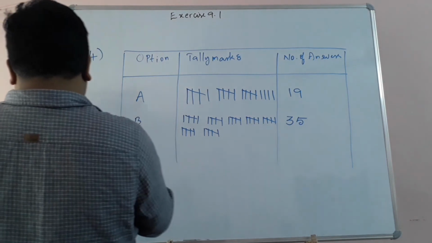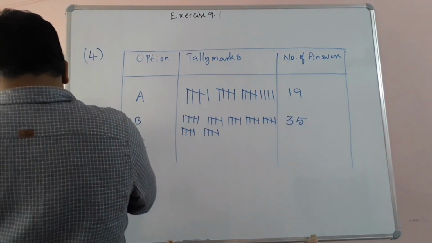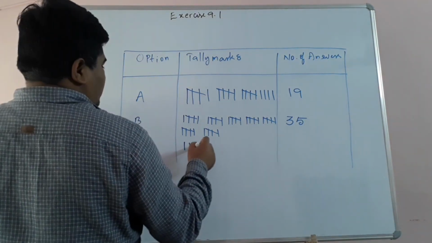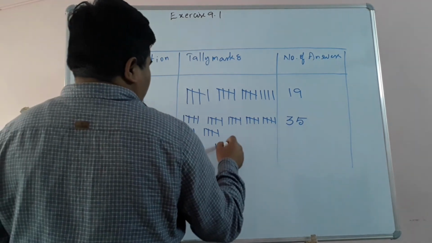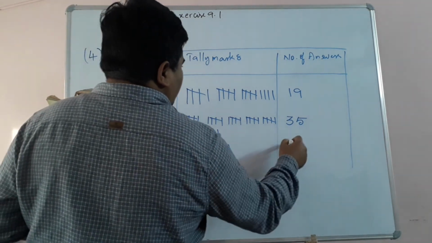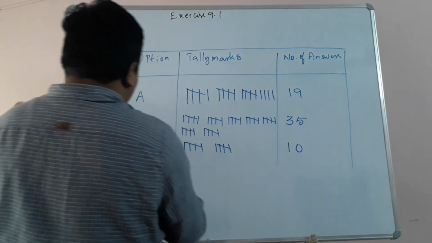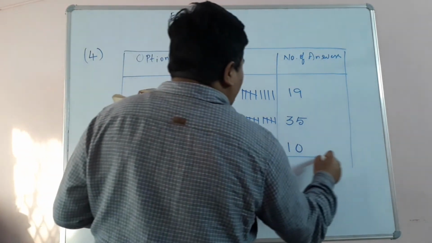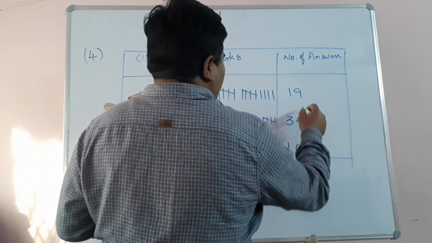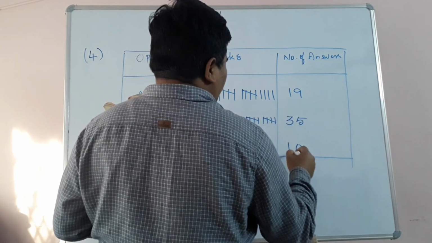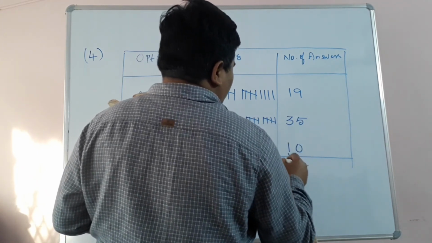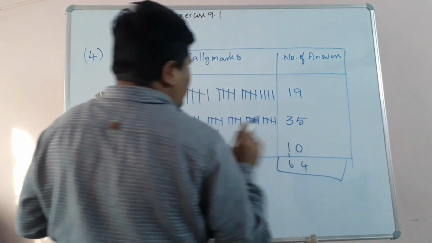Now children, C. How many people sent C? 10, children. So now, totally how many answers received? 19 plus 35 plus 10 is 64. So there are totally 64 answers, children.